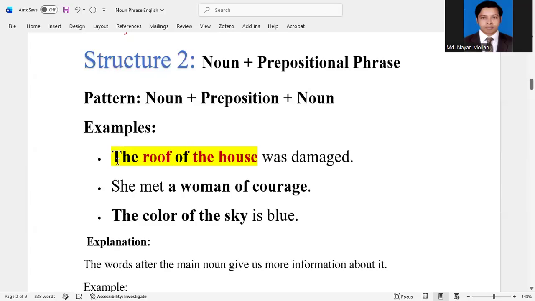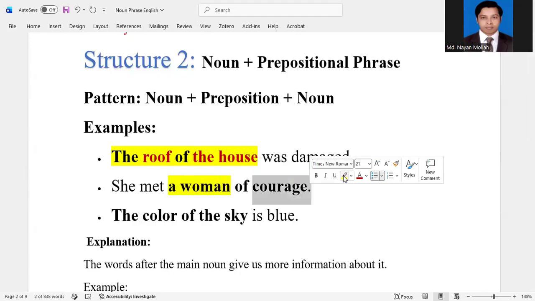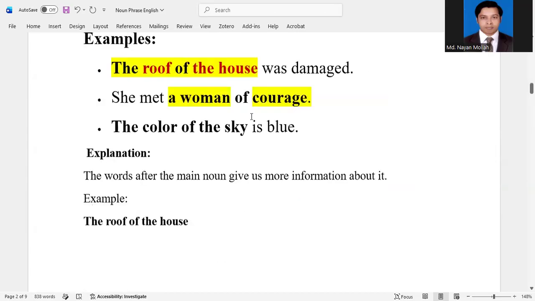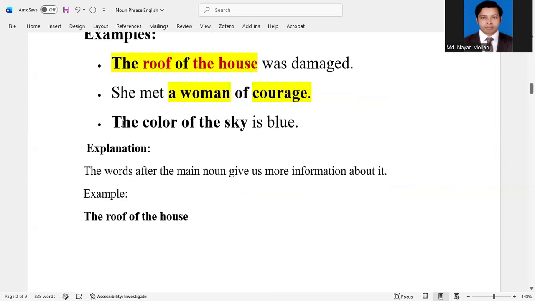And it works as a subject in this sentence. She met a woman of courage. A woman and courage are nouns. That means both are nouns. The color of the sky is blue. Here the color is noun and the sky is noun. The color of the sky is the subject.